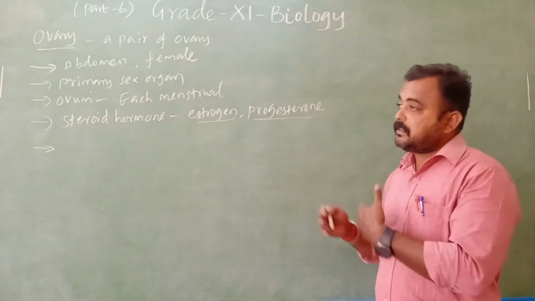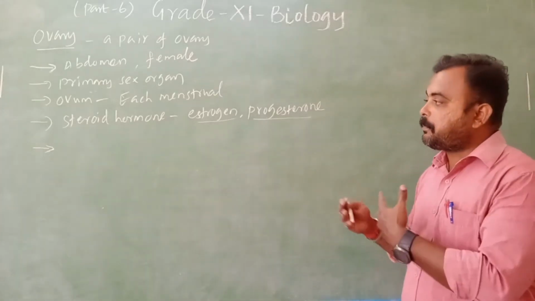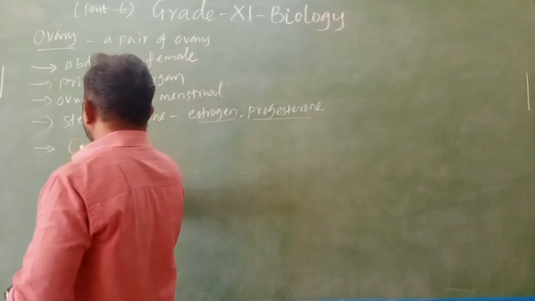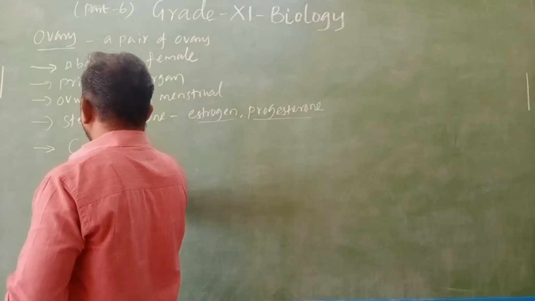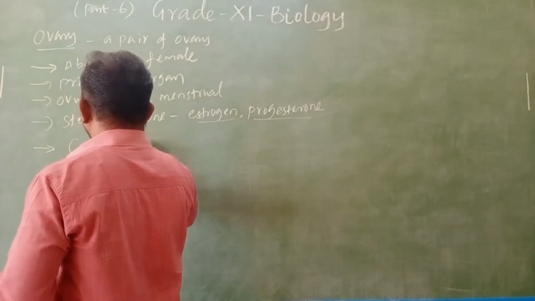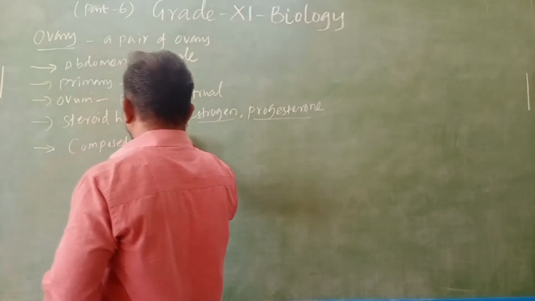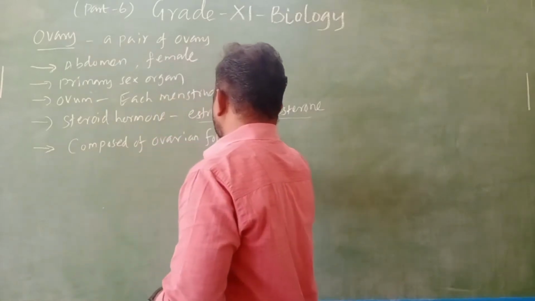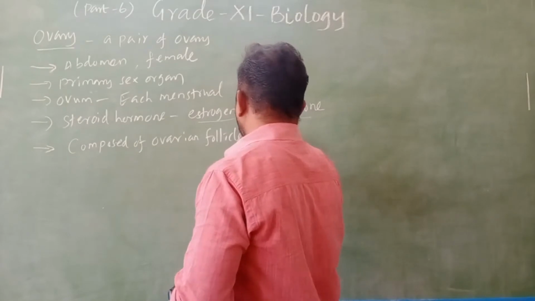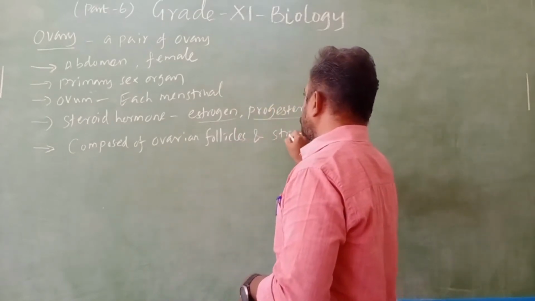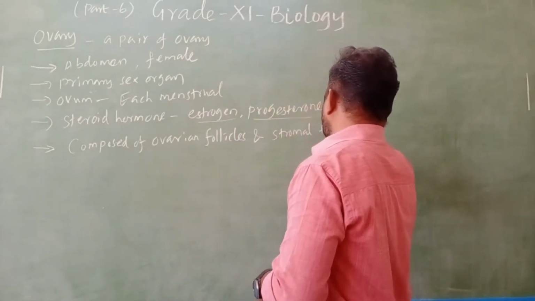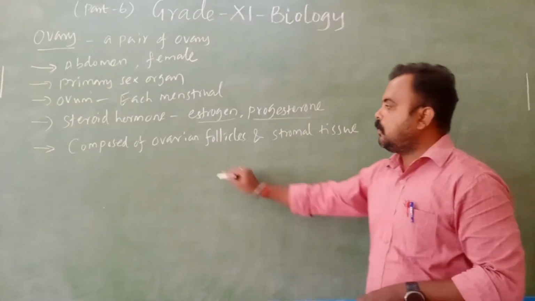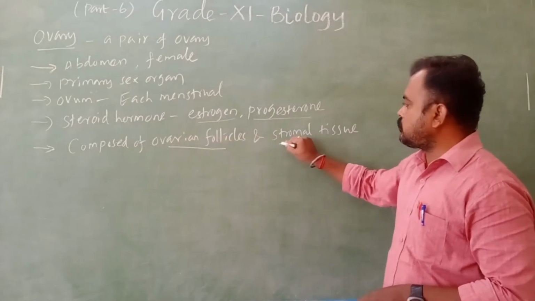Here the ovary is composed of ovarian follicles and stromal tissue.